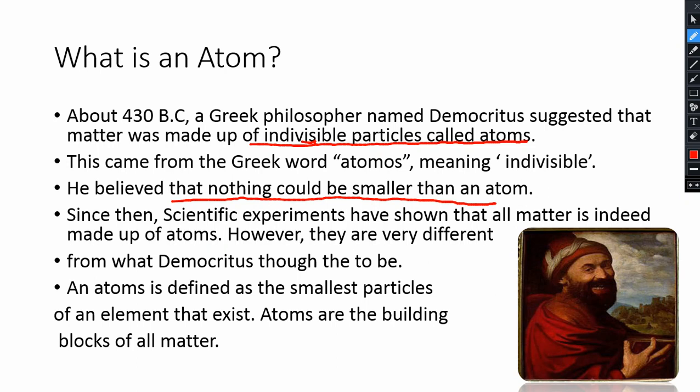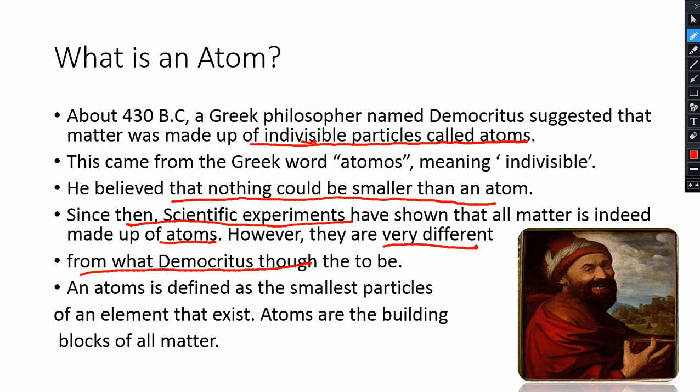But after 430 BC and up to this time, scientists have performed experiments, and after performing experiments they came to know that indeed all matter is made from atoms, but these atoms are different from what Democritus thought.